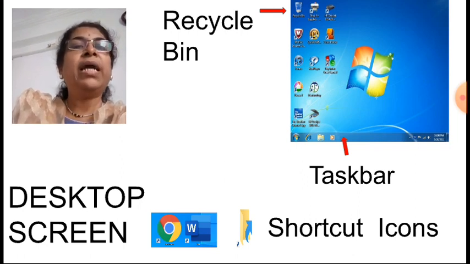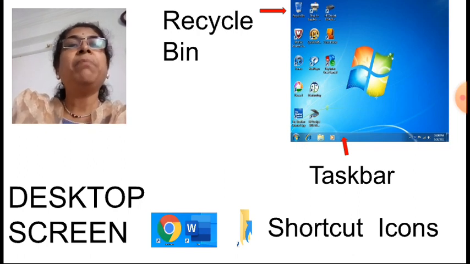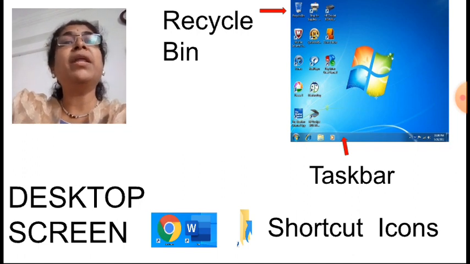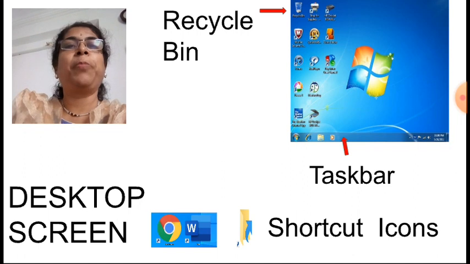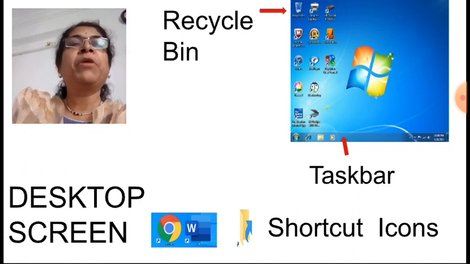Now on this screen, shortcut icons are given. Means what? The icons, or the pictorial representation of the application, is there. Now these shortcut icons give a direct route to open the application. Suppose we want to use Microsoft Word frequently, we can make a shortcut icon of Microsoft Word on this desktop.